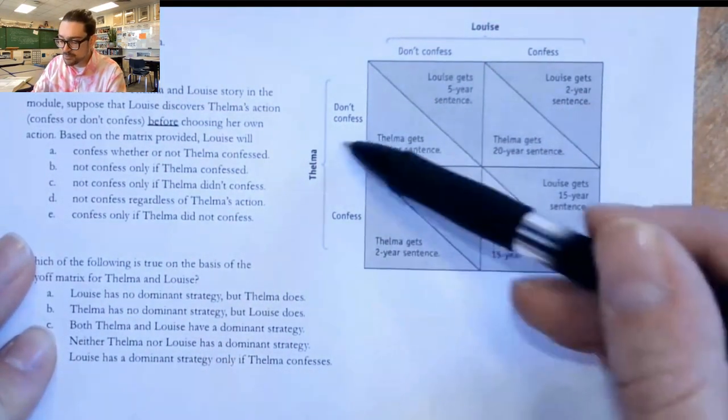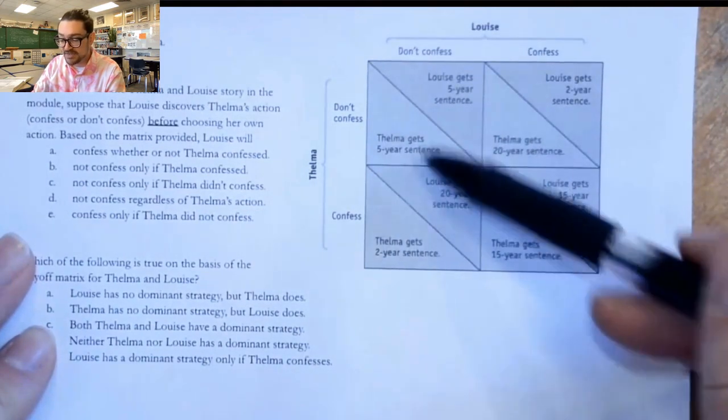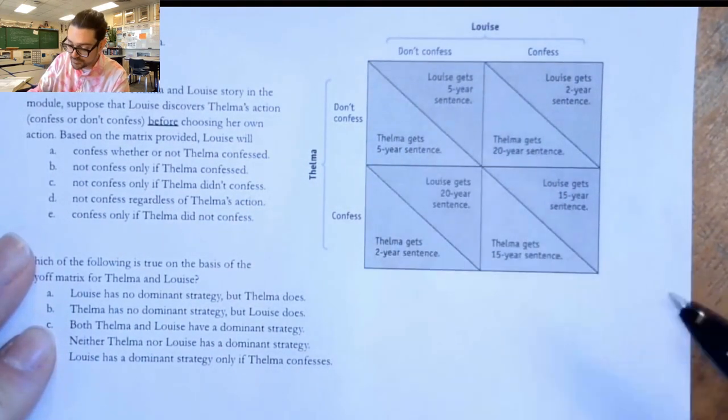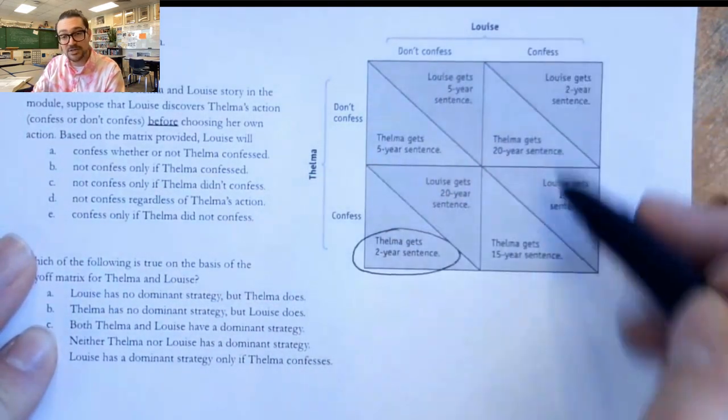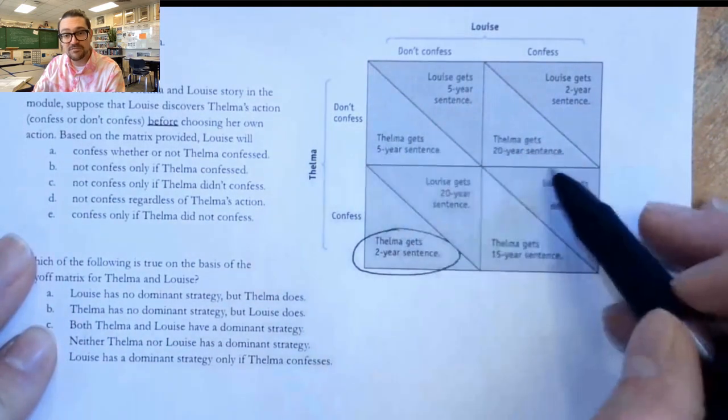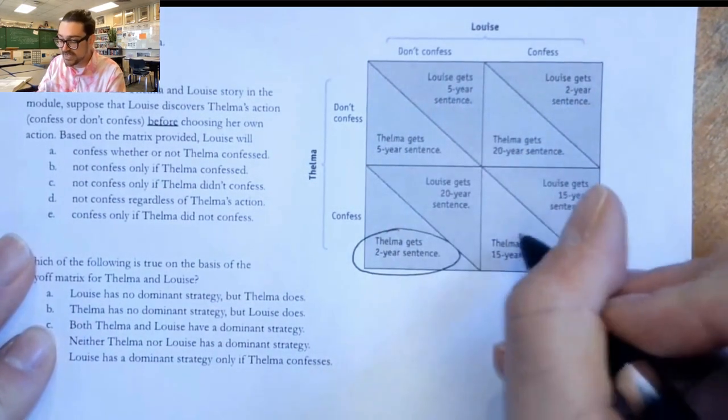If Thelma thinks that Louise is not going to confess, Thelma can get 5 years or 2 years. Thelma will prefer 2 years, so Thelma will confess. If Thelma thinks Louise is going to confess, Thelma could get 20 years by not, or Thelma could get 15 by confessing, so she's still going to confess.